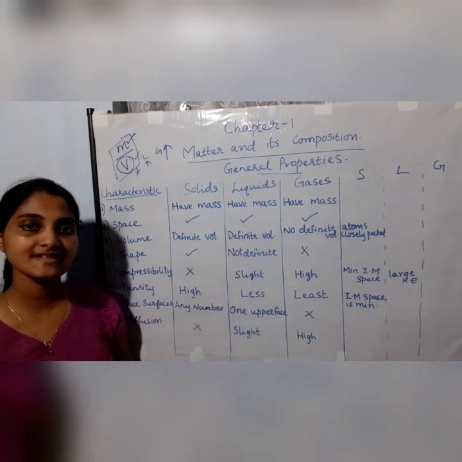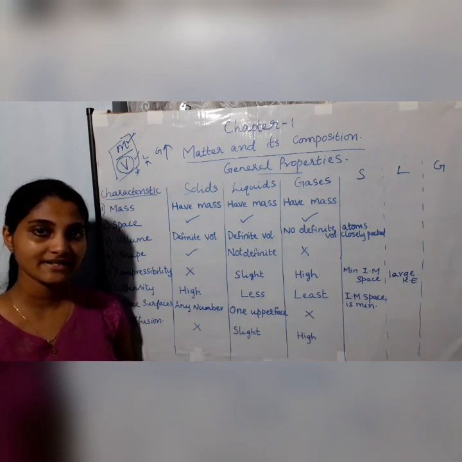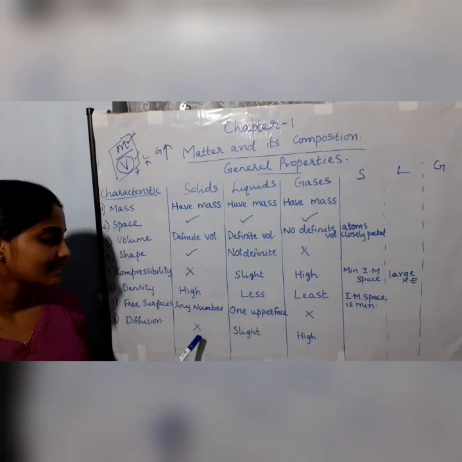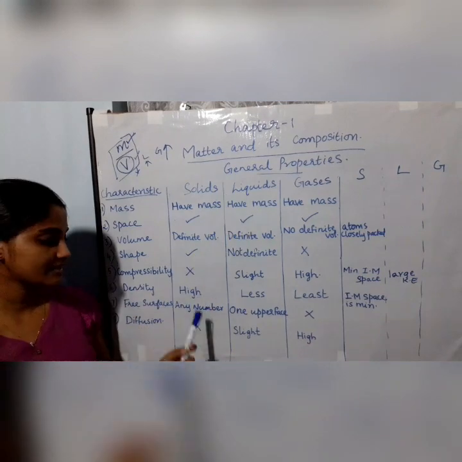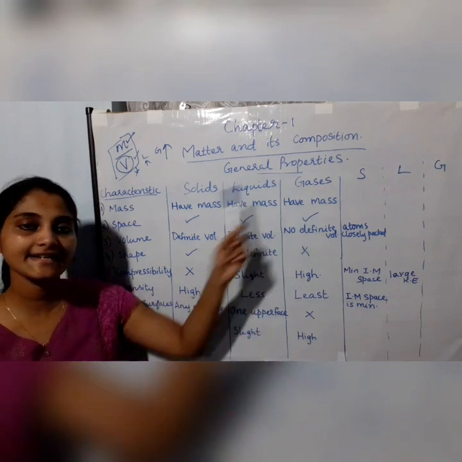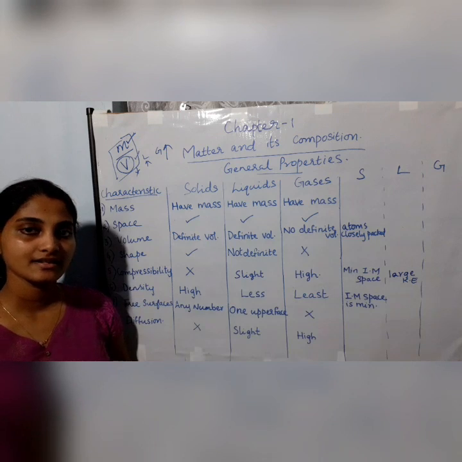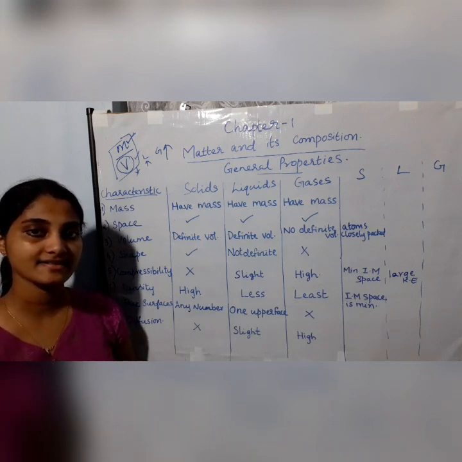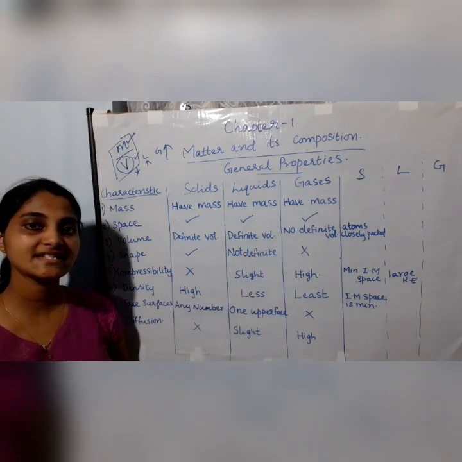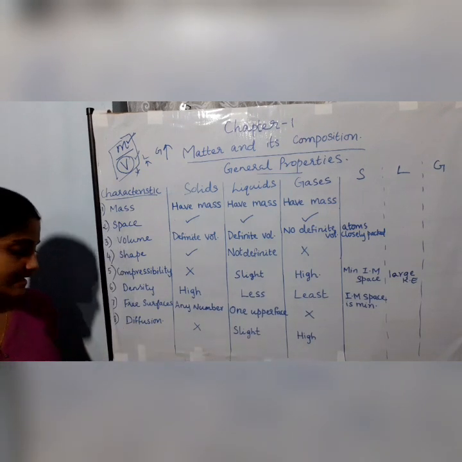But in case of liquids, the particles are slightly far apart, so there are possibilities that the particles can spread widely, that is, to an extent that is larger than that of solids. And therefore liquids have slight diffusibility. But in case of gases, all the particles are far apart from each other. Therefore, it occupies the entire space. So when you take gas in a container, what happens? It spreads widely or it disperses widely, and therefore it has very high diffusibility.